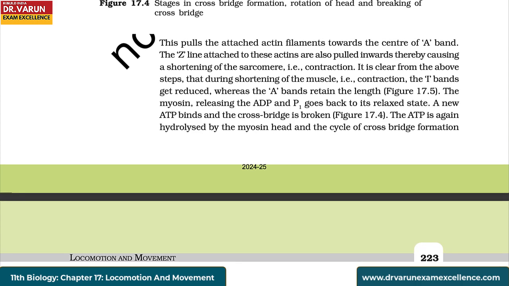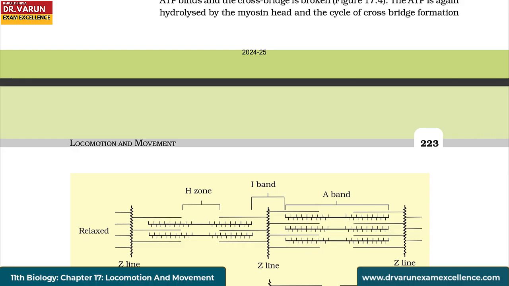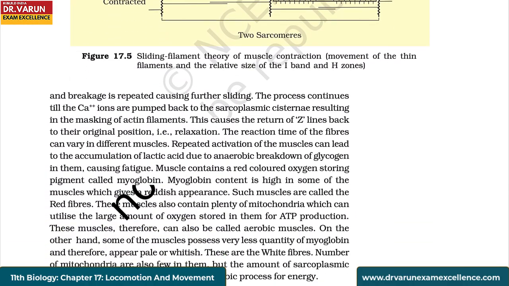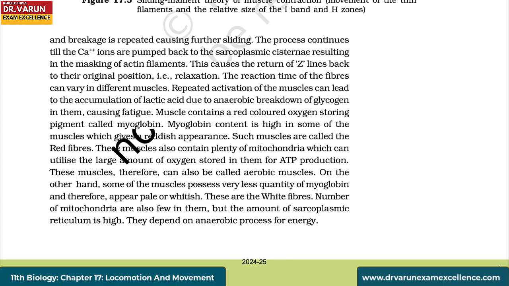A new ATP binds and the cross bridge is broken. The ATP is again hydrolyzed by the myosin head, and the cycle of cross bridge formation and breakage is repeated, causing further sliding. The process continues till the calcium ions are pumped back to the sarcoplasmic cisternae, resulting in the masking of actin filaments. This causes the return of Z lines back to their original position, that is, relaxation.